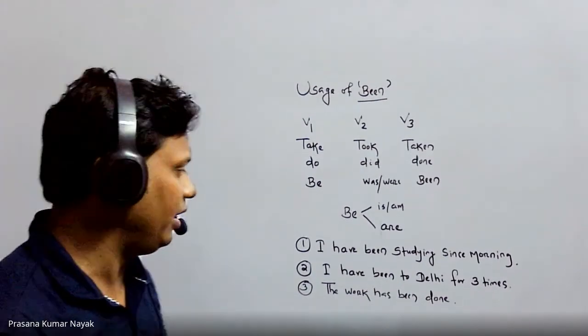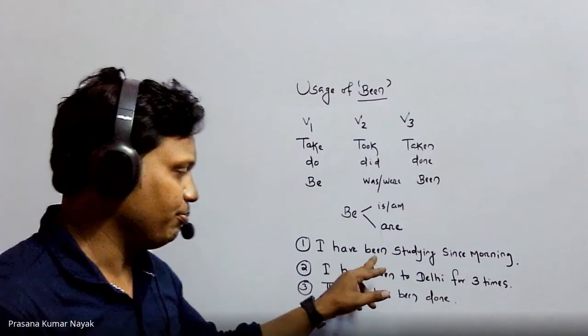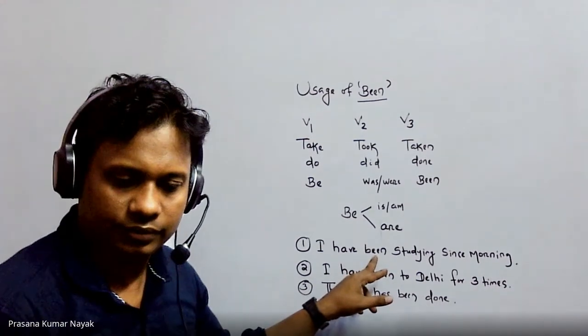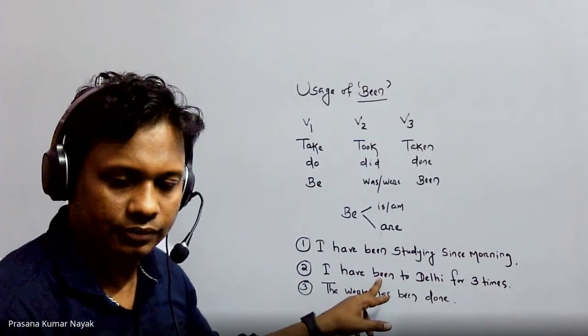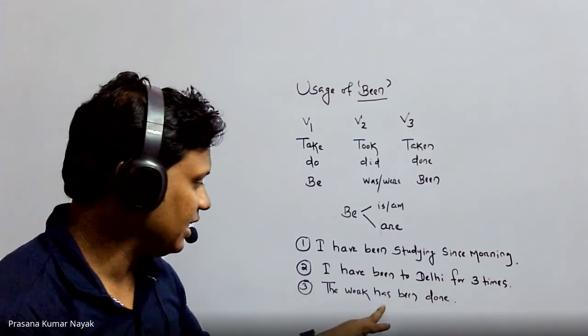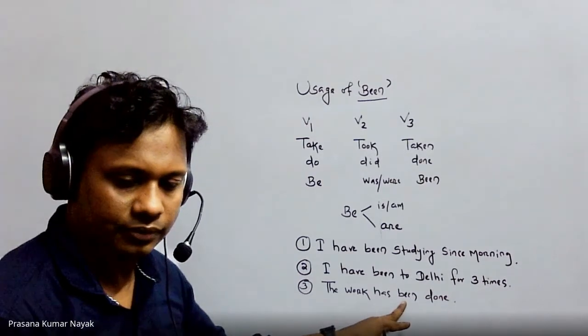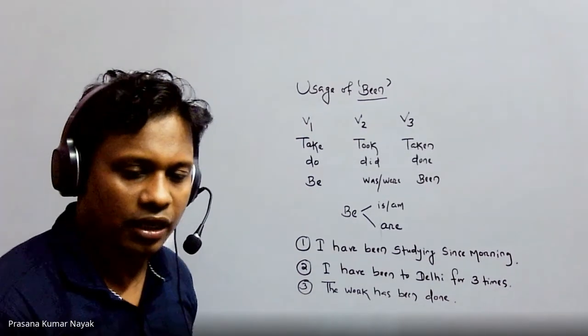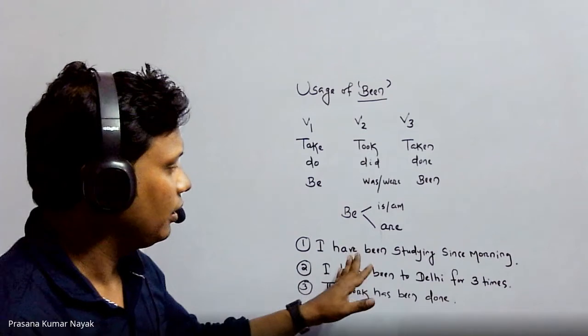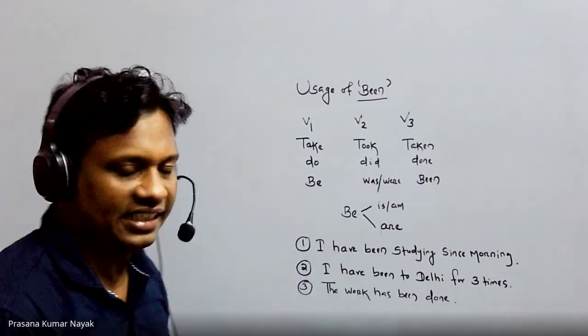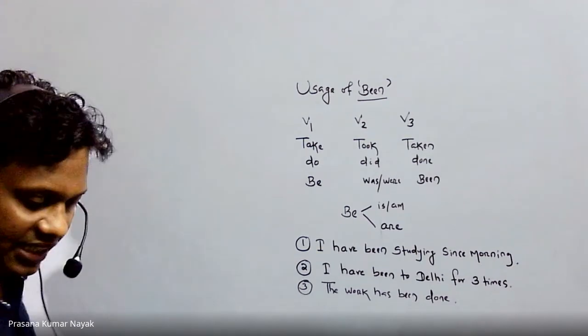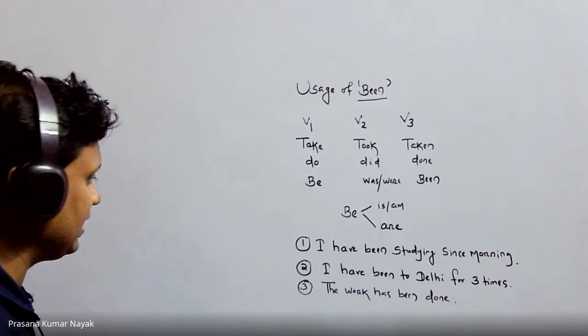Here, look at the first sentence: been is there. The second sentence, been is there. And the third sentence, been is there. So we have to check where, how, and when you can use been. Now, back to the first sentence.